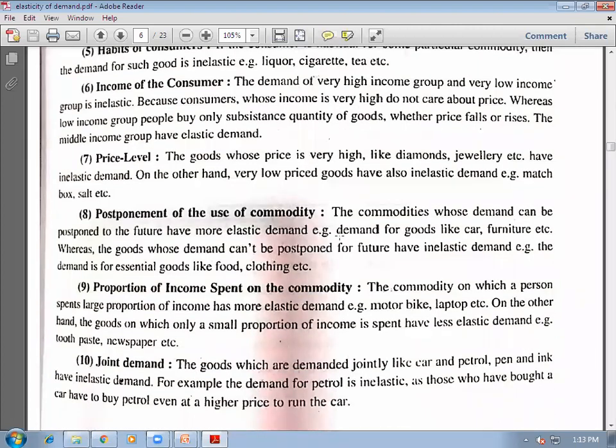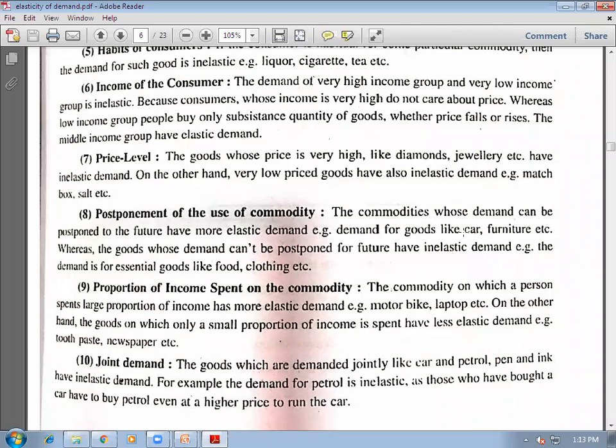Then postponement of use of commodity. If the demand for a given commodity can be postponed, like if you have to purchase a car and you know that its price will decrease in near future, you will postpone your demand. You have to purchase furniture and you know that its price will decrease in near future, then you will postpone its demand. That means postponement of demand is possible in case of durable goods like car, furniture.